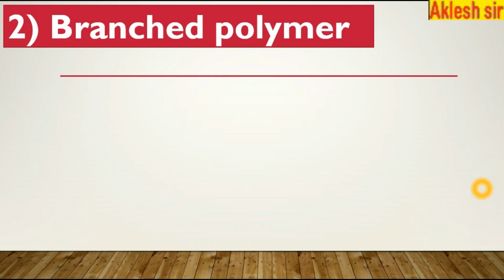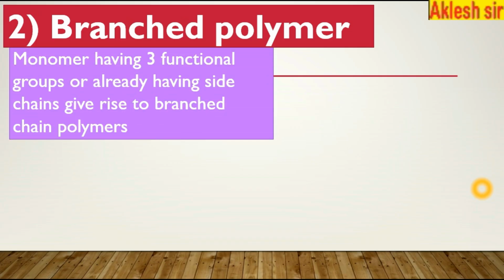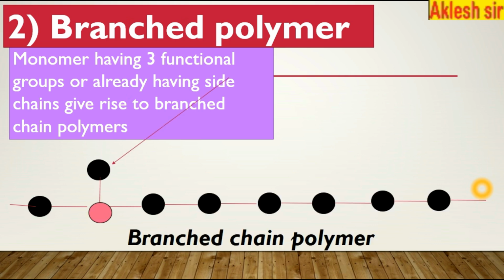Branched polymer. Monomers having three functional groups or already having side chains give rise to branched chain polymers. There is a side chain where one monomer is joined with three other functional groups. To have a branch chain, there should be three functional groups: 1, 2, 3. If there are two functional groups, it will form only a straight chain. So to have a branch chain, you require a minimum of three functional groups.